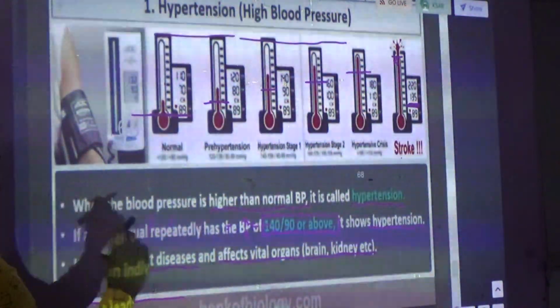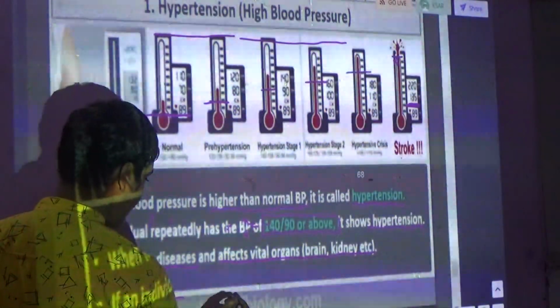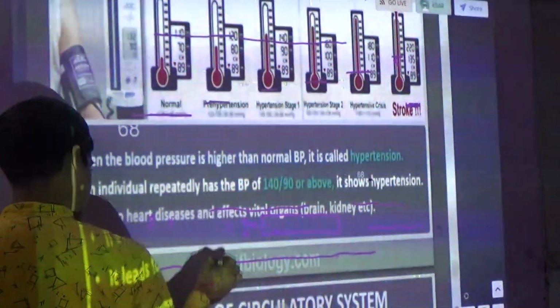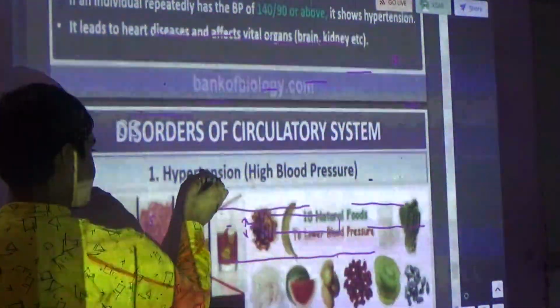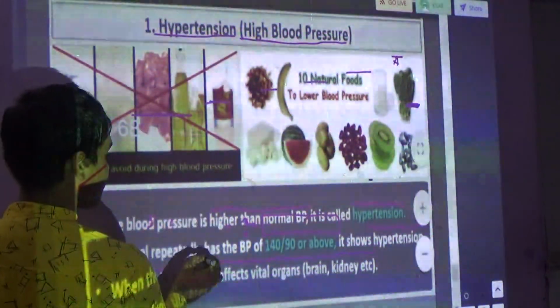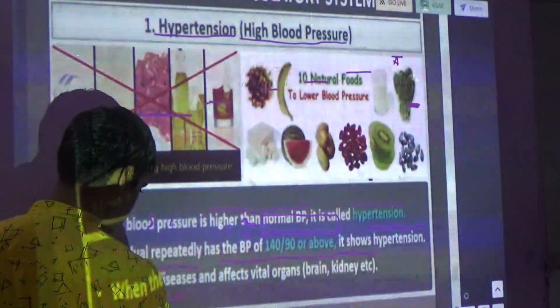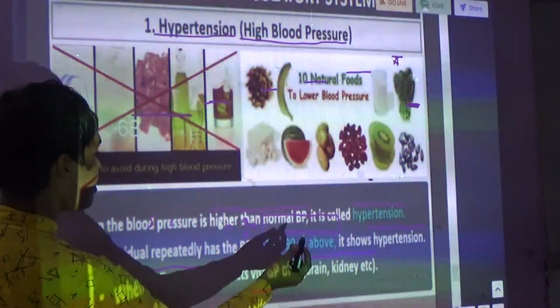Okay, I think we have completed high BP. Now they have given the same: when the BP is higher than normal, it is called hypertension.